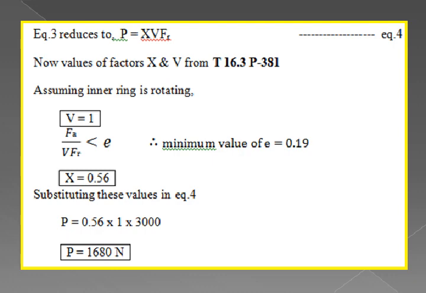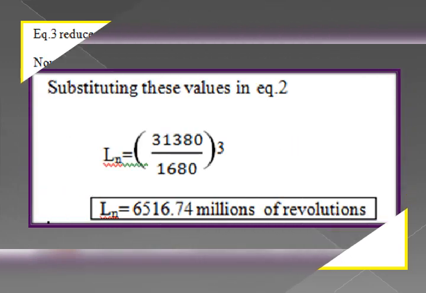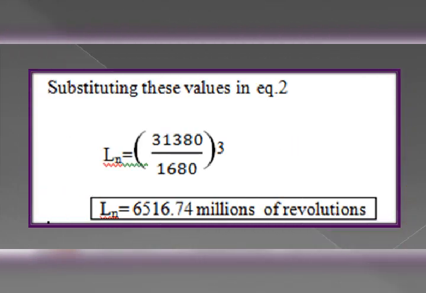Now substitute these values in equation number 1, that is the reduced equation. P is equal to x into V into Fr. Substitute there the values. x is equal to 0.56, V is equal to 1, and Fr is equal to 3000. We are getting the bearing load P is equal to 1680 Newton.